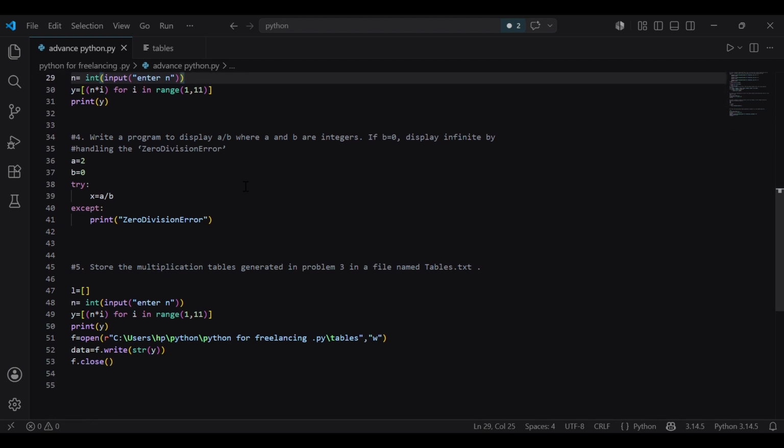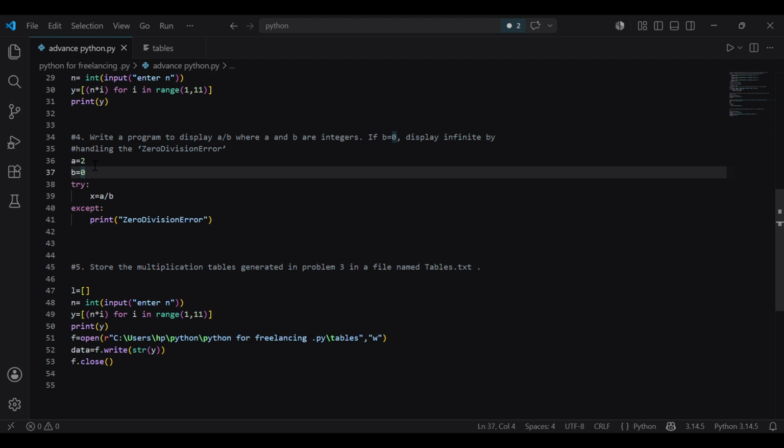The next question is: write a program to display a divided by b, where a and b are integers. If b is equal to 0, display infinite by handling the zero division error. So here we assign a variable a with 2 and b with 0. In try, we compute a divided by b. It will definitely cause an error, and to handle that error we made an exception. In that, we print zero division error. So it will print zero division error.